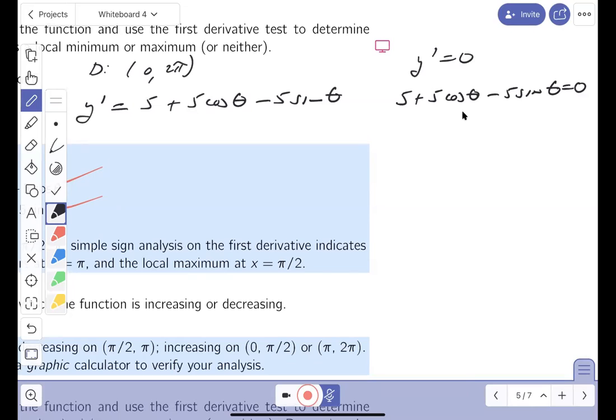And what would I get? 1 plus cosine theta minus sine theta is equal to 0. I divided both sides by 5. I got to be honest with you though. This reminds me of things you had in Math 120. So I'm going to try to solve it. I'm not saying it's going to be easy for you, but here's the deal.